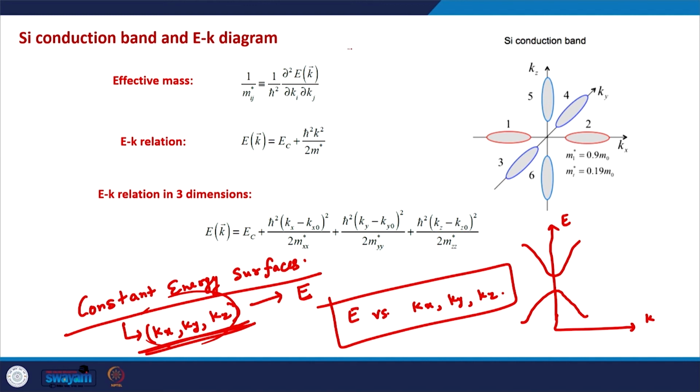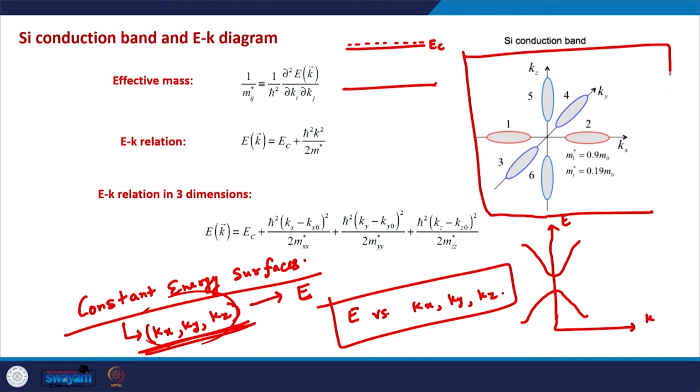Generally, the most important energy for us to consider is the energy at the bottom of the conduction band, because that is where most of the transport happens. So that is why we plot the constant energy surfaces corresponding to the bottom of the conduction band. And this is how the constant energy surface for silicon looks like.